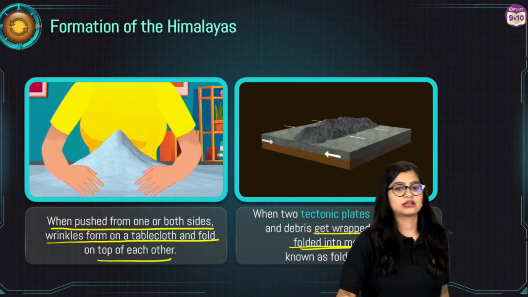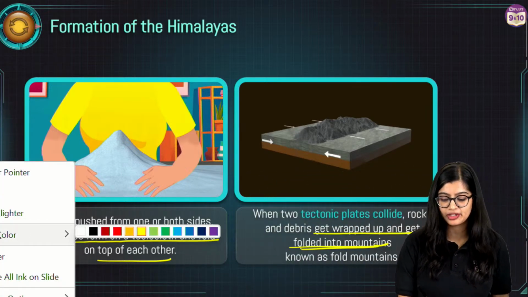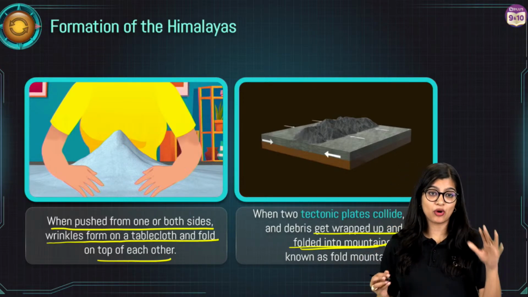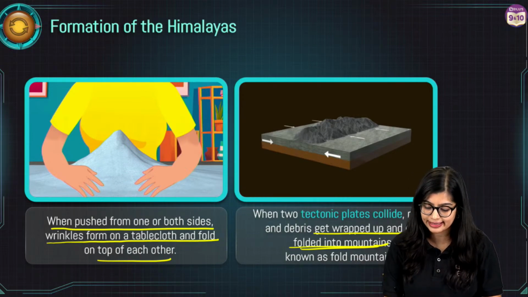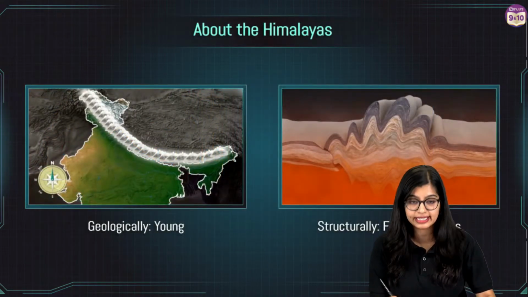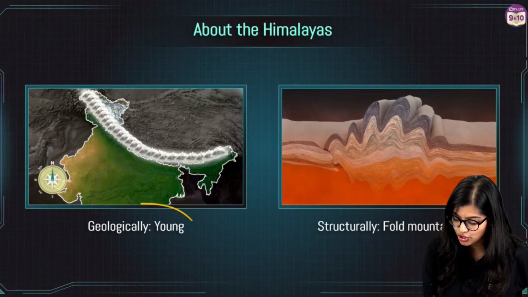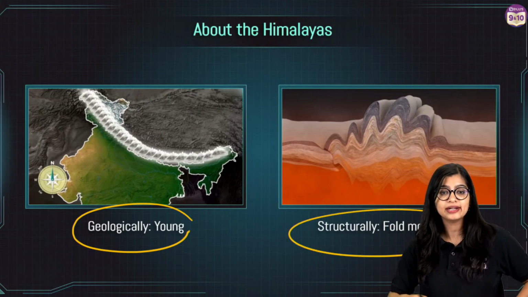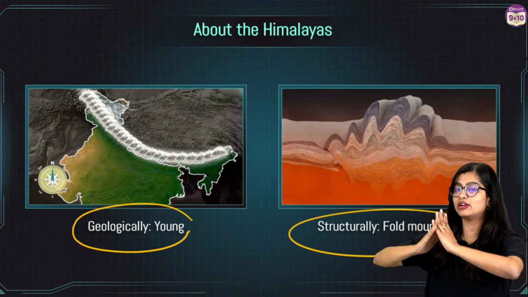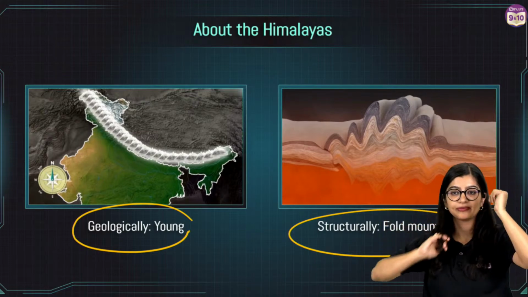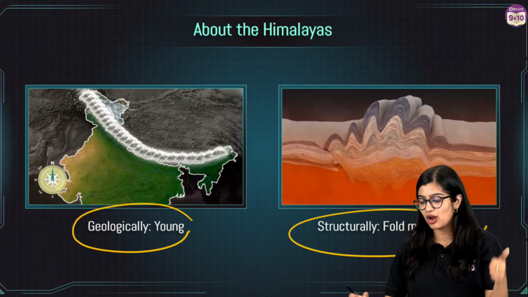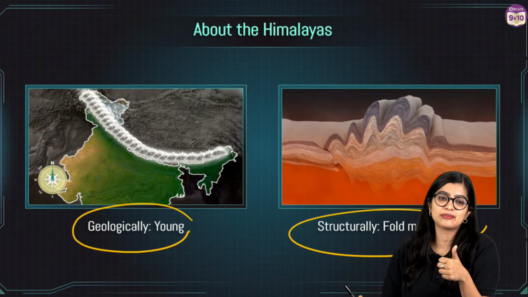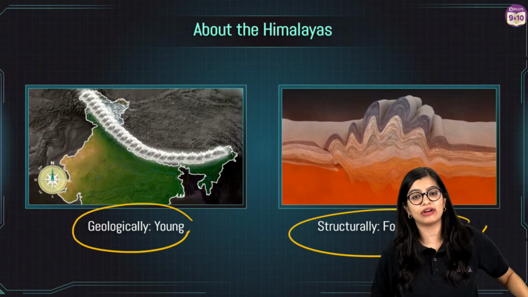Okay, yes, everything is perfectly visible. Awesome. Now quickly letting you all know, I know that I'm going a little bit slow, but this is just for your understanding. When we say fold mountains, it means geologically young, that means with respect to Earth's age, and structurally fold. As you see, when they collide, they will fold into each other, resulting in the formation of the mountains. So far, are we good? Give me a quick thumbs up. Any doubts, let me know very quickly.